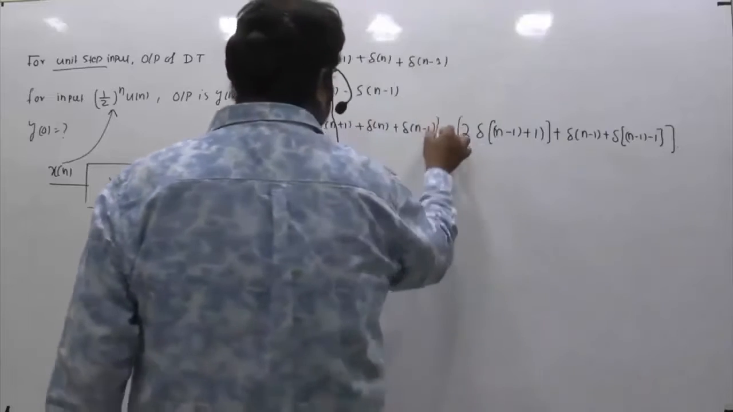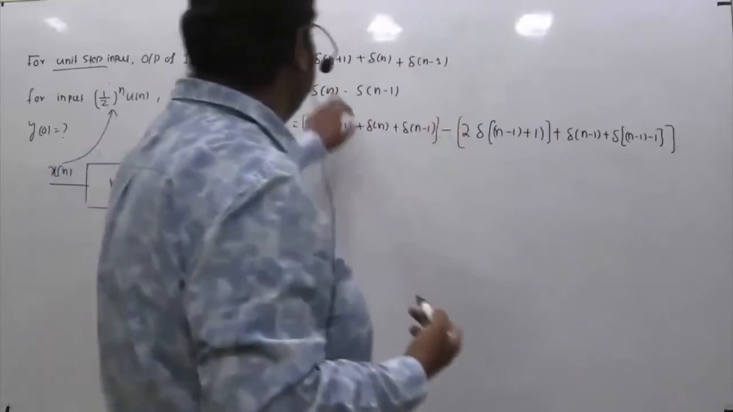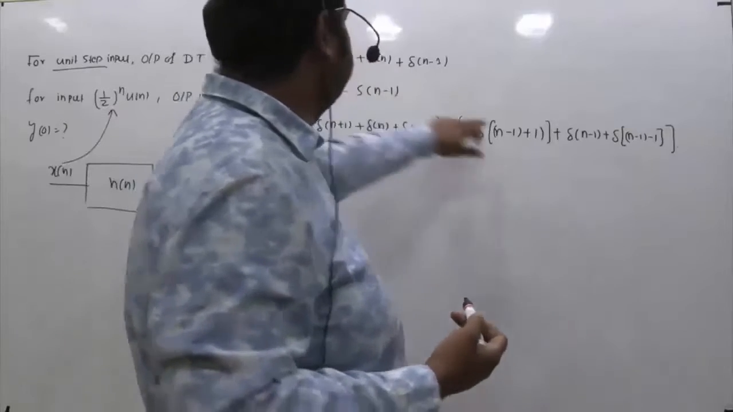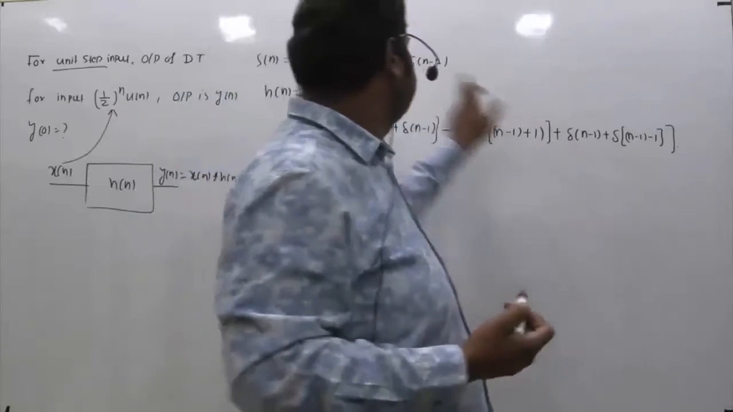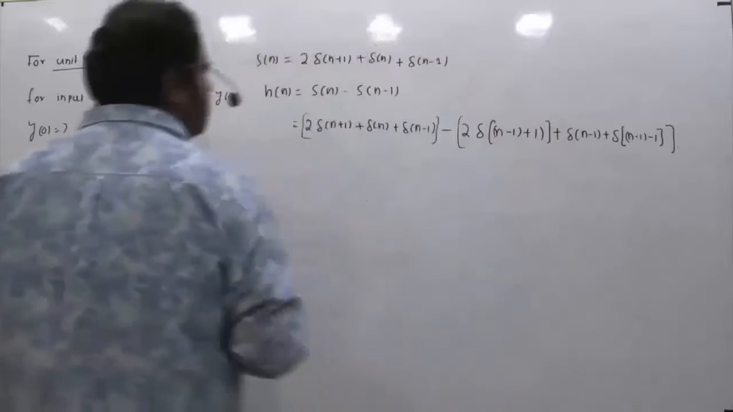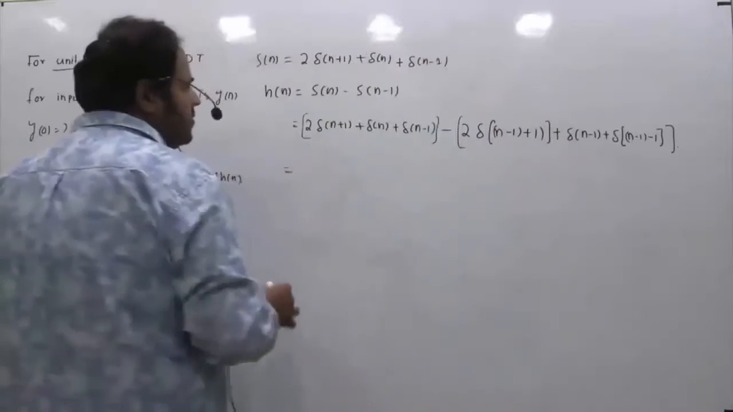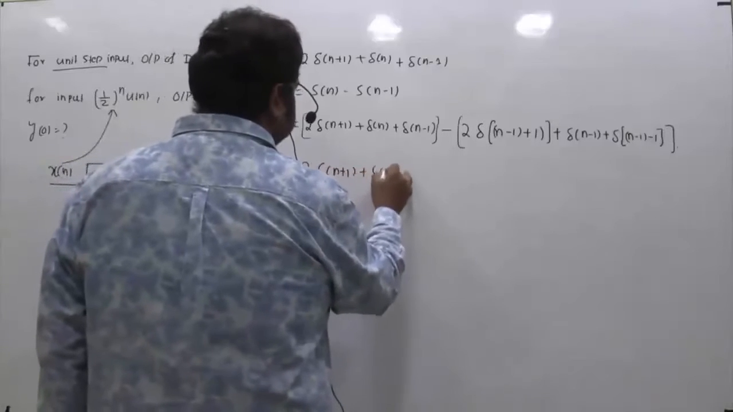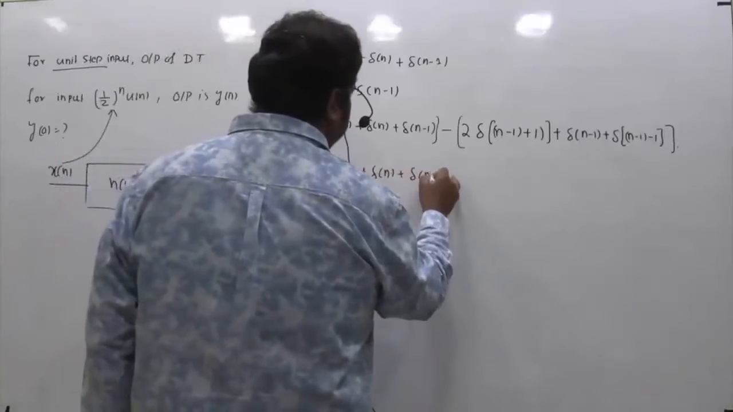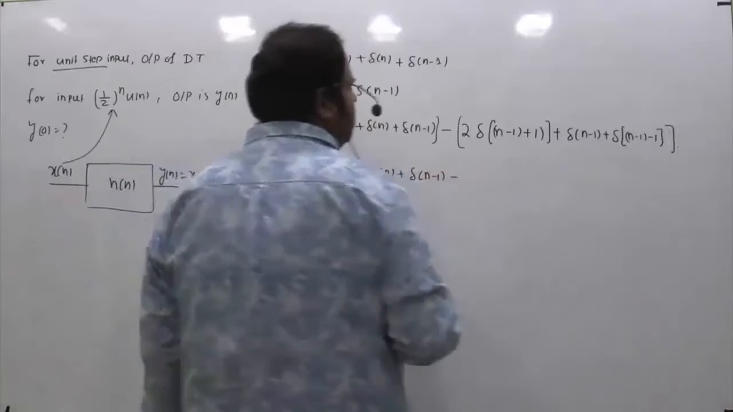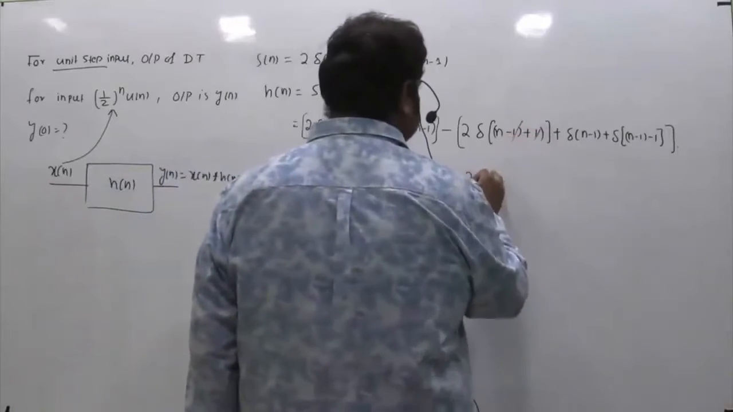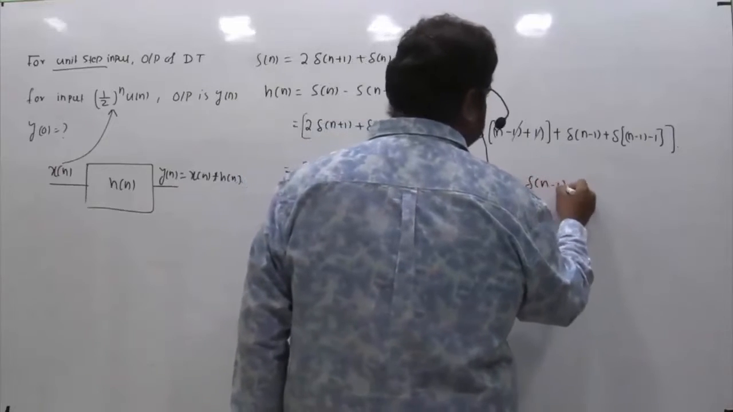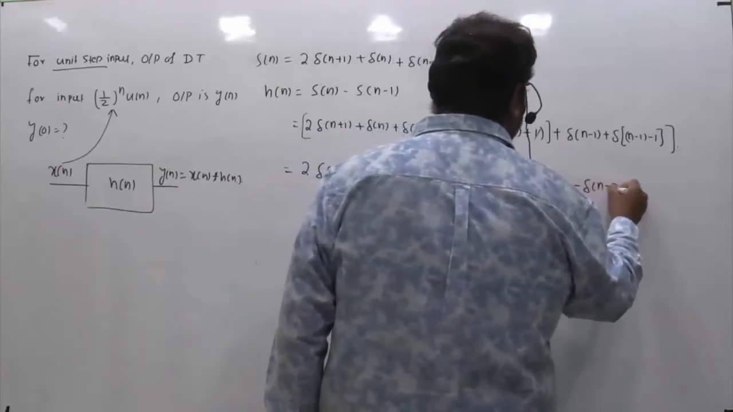So this is your s[n] minus s[n-1]. In every term, I am replacing n with n minus 1. So this n is replaced by n minus 1, this n is replaced by n minus 1, this n is replaced by n minus 1. So basically this is 2δ[n+1] + δ[n] + δ[n-1] minus, you can see minus 1 plus 1 cancel, it is 2δ[n], then minus δ[n-1] and minus δ[n-2].